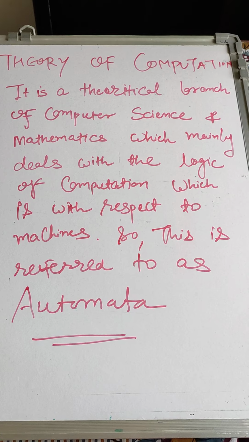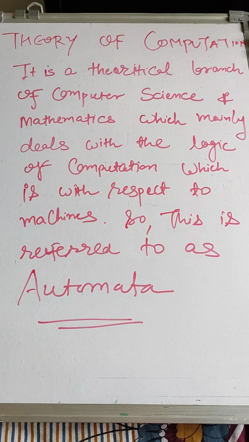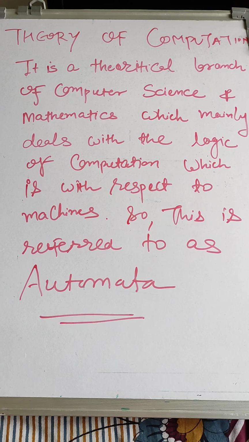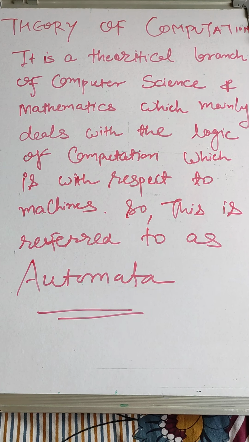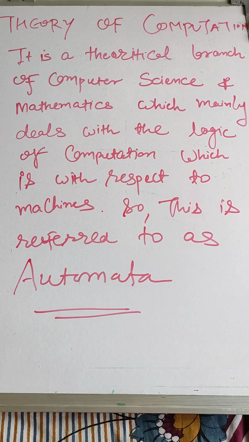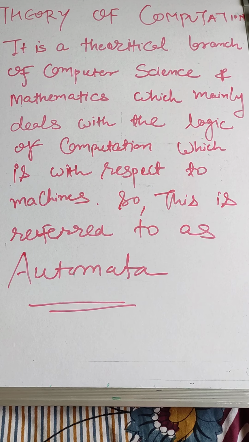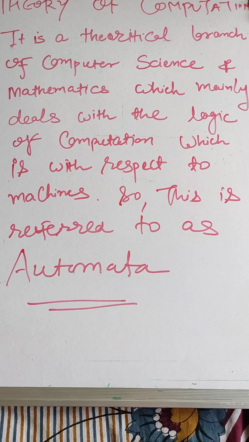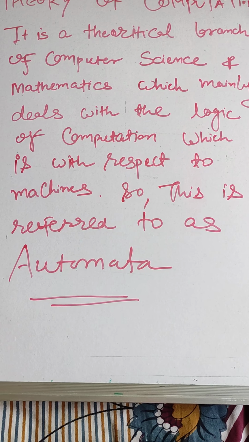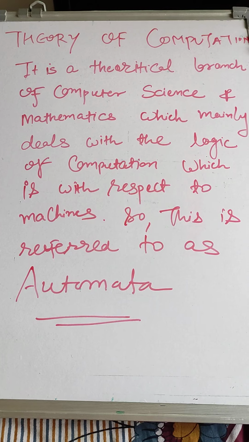So initially we are starting with the introduction: what is TOC? TOC is the theory of computation. So why has it been introduced, and why do we need it? It is a theoretical branch of computer science and mathematics which mainly deals with the logic of computation with respect to machines. These machines are referred to as automata. So ultimately we are going to deal with automata in the theory of computation.